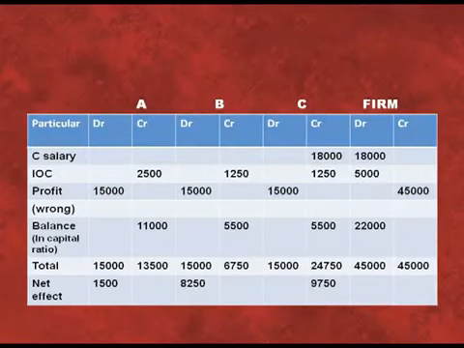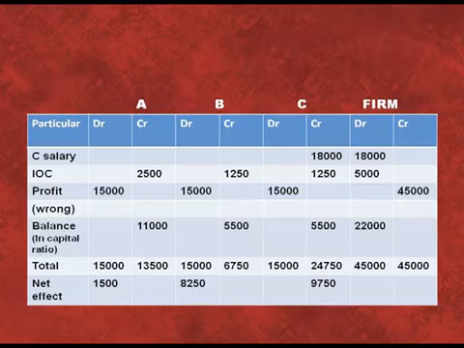We have to prepare adjustment table for A, B and C as well as for the firm. For all of them we have to prepare one column for debit, the other column of credit for A, for B also, similarly for C and for firm also. Now first of all we will give salary to the C. You can see in the particular column we have written C's salary and we have provided C's salary in the credit column of C. We have given C's salary in the credit column and we will debit this amount in the firm's column.